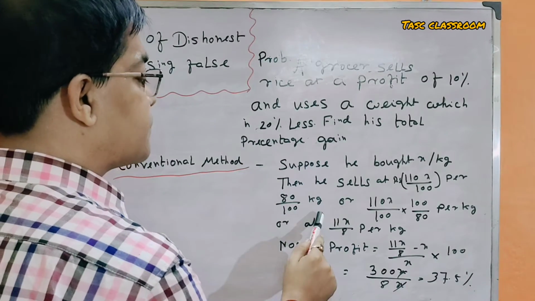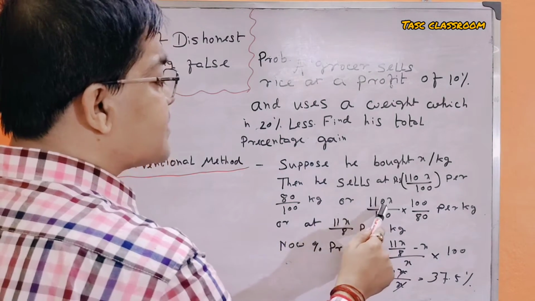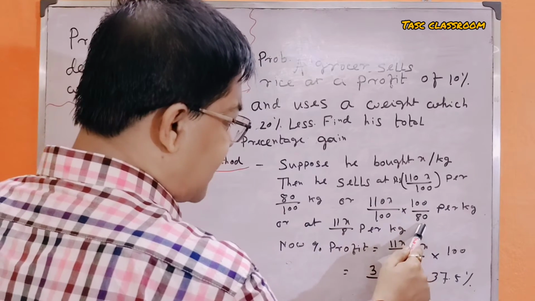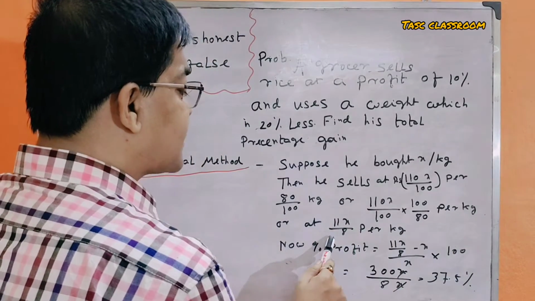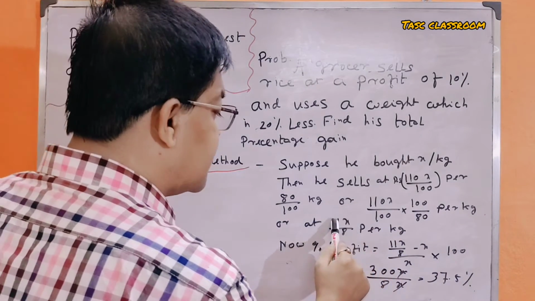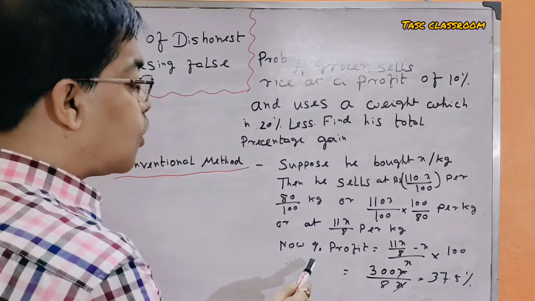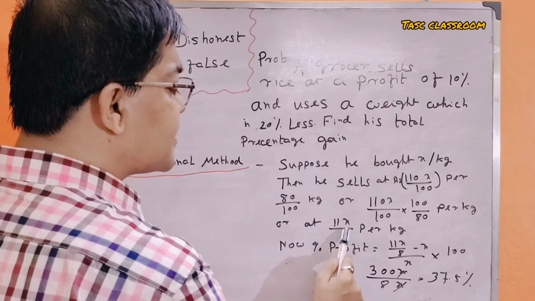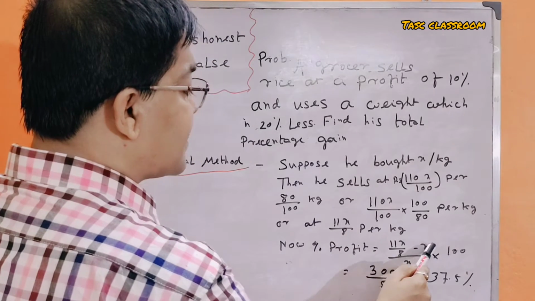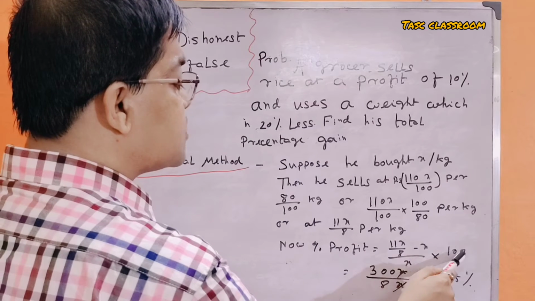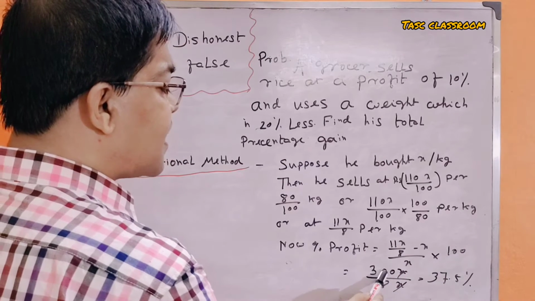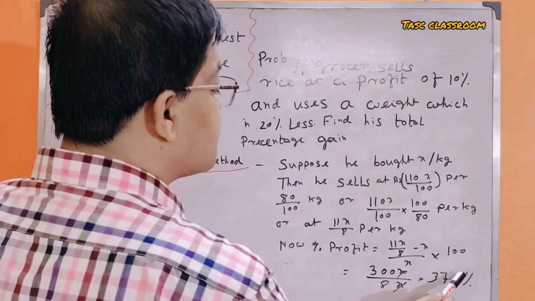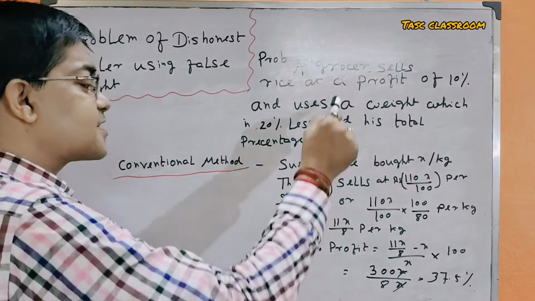Since it is 20% less, it is 110x by 100 into 100 by 80 per kg, or at 11x by 8 per kg. Now percentage of profit is (11x by 8 minus x) divided by x into 100, which is equal to 300x by 8x, that is 37.5%. This is quite a time-taking method.